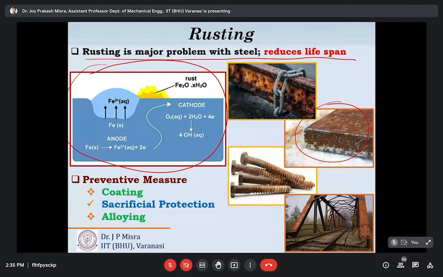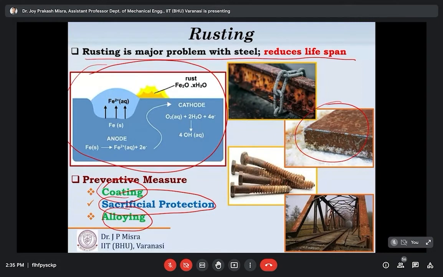This rusting process is a type of corrosion that occurs easily under natural, environmental conditions, and this problem can somewhat be solved by either coating, sacrificial protection, or alloying.